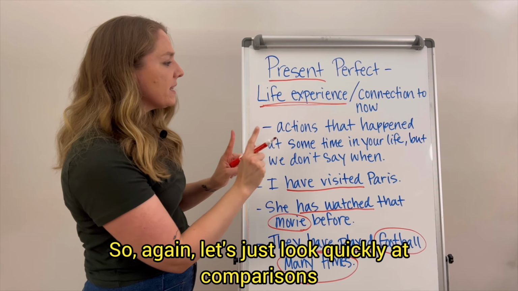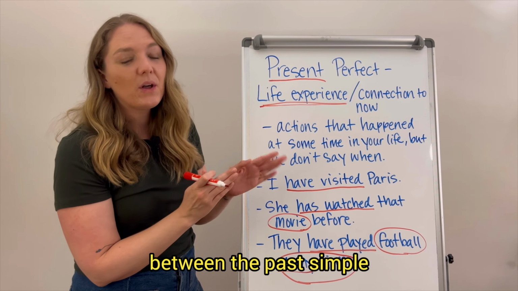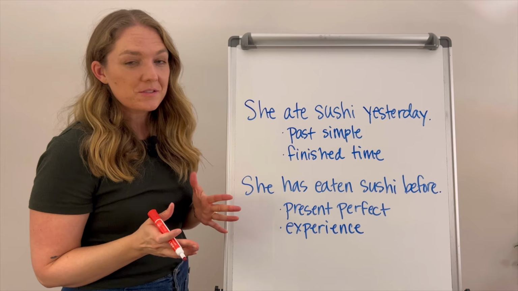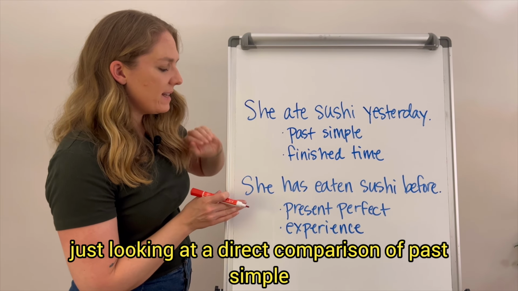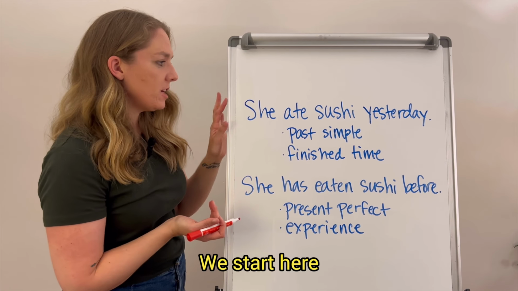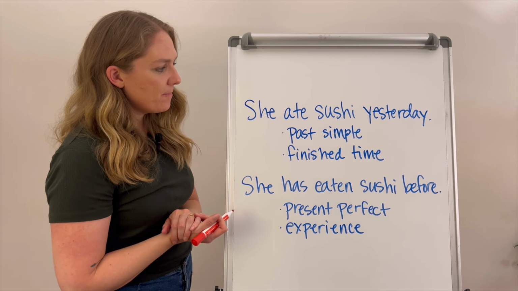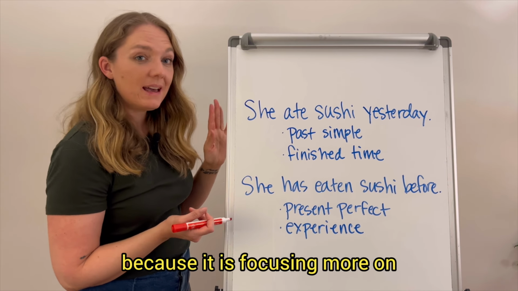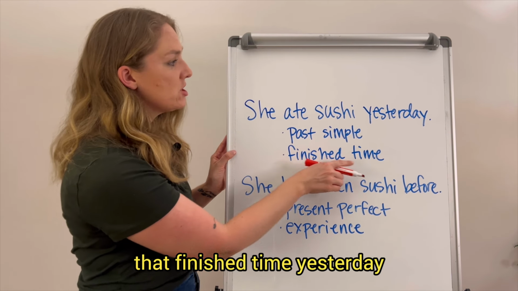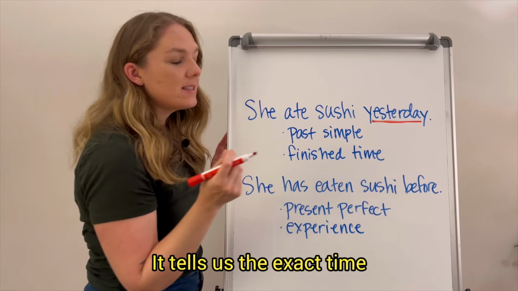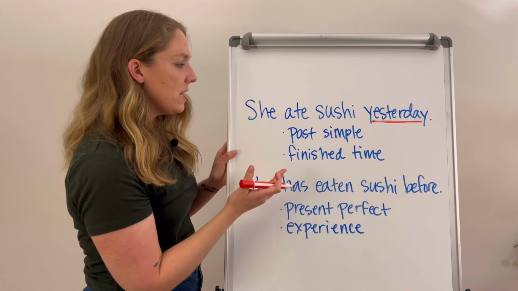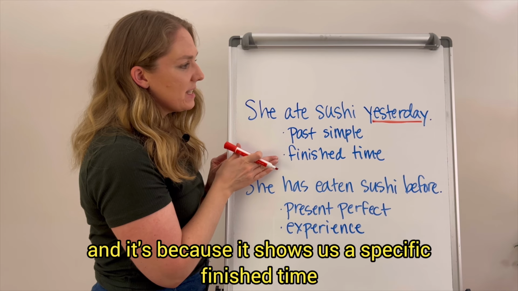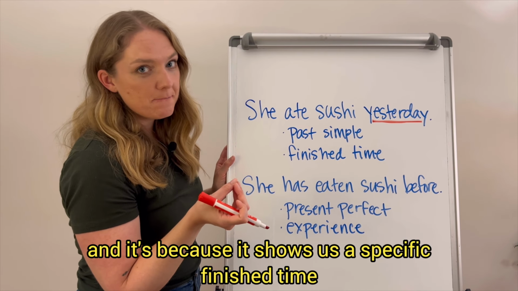So again, let's just look quickly at comparisons between the past simple and the present perfect. Some more examples, just looking at a direct comparison of past simple and present perfect. We start here. She ate sushi yesterday. This is past simple because it is focusing more on that finished time. Yesterday, it tells us the exact time when she ate sushi. This is the past simple, and it's because it shows us a specific finished time.